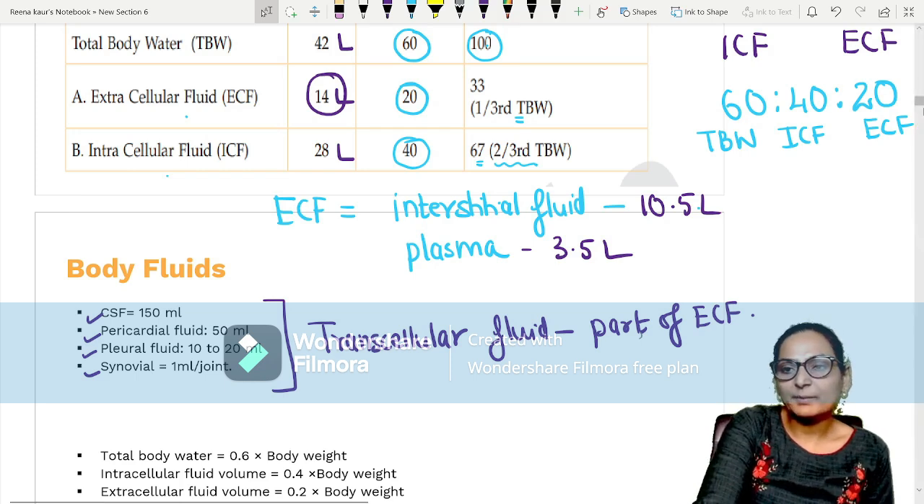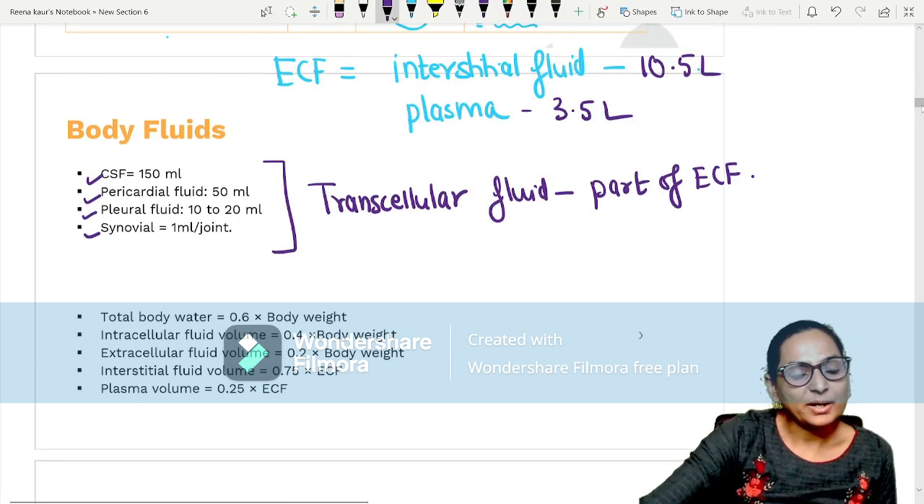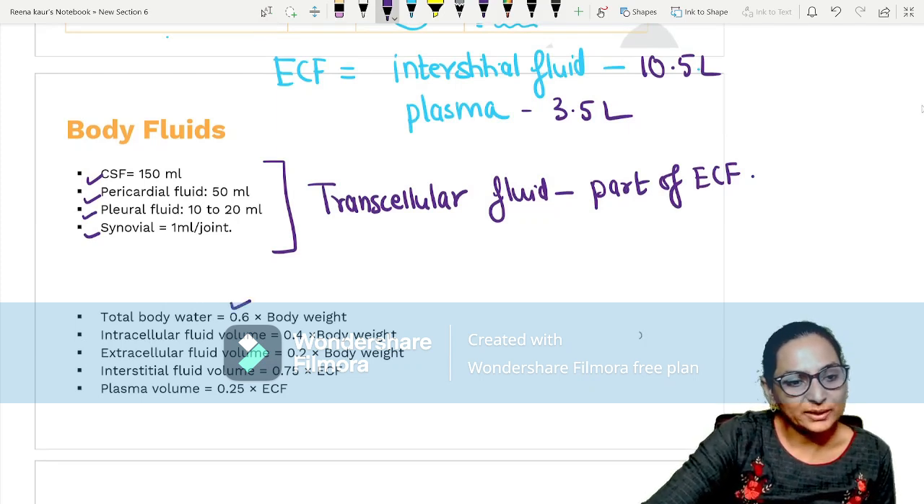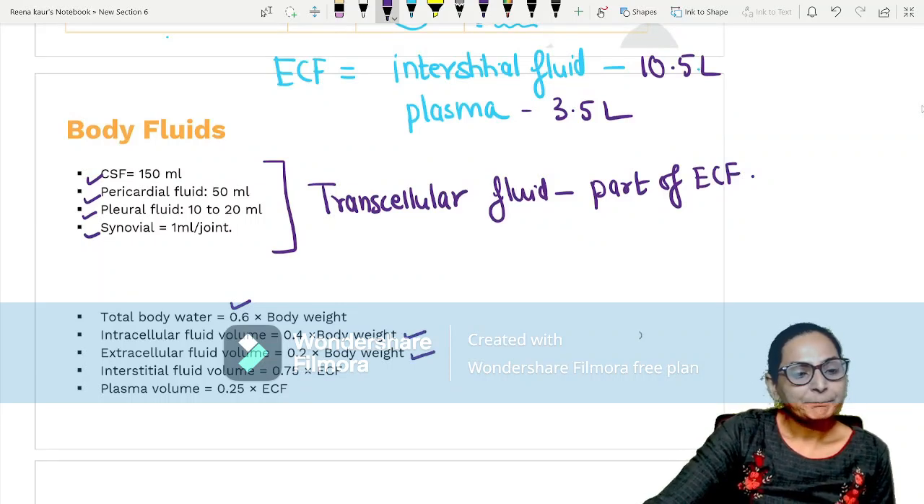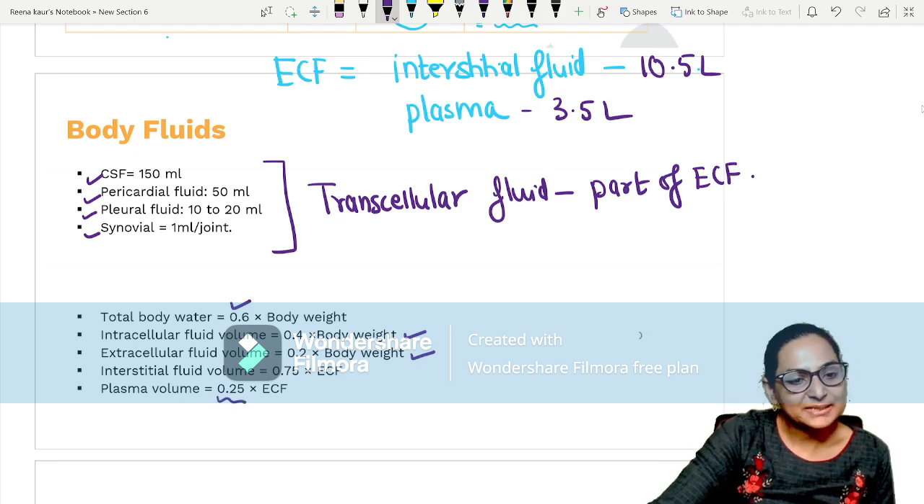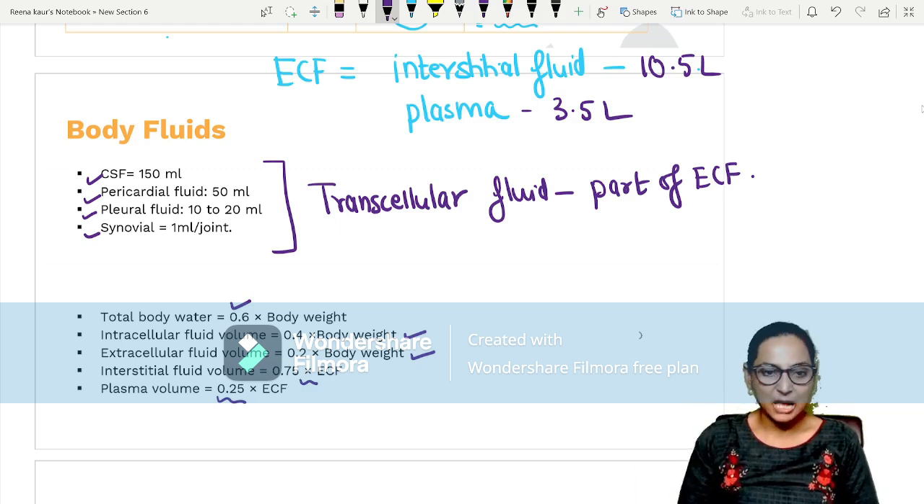So you can also remember one thing, we can remember it this way. Total body water is 0.6 times body weight. ICF is 0.4 times body weight. ECF is 0.2 times body weight. Plasma volume is 25% and interstitial fluid is 75% of ECF. So these are the different ways it can be asked to you.